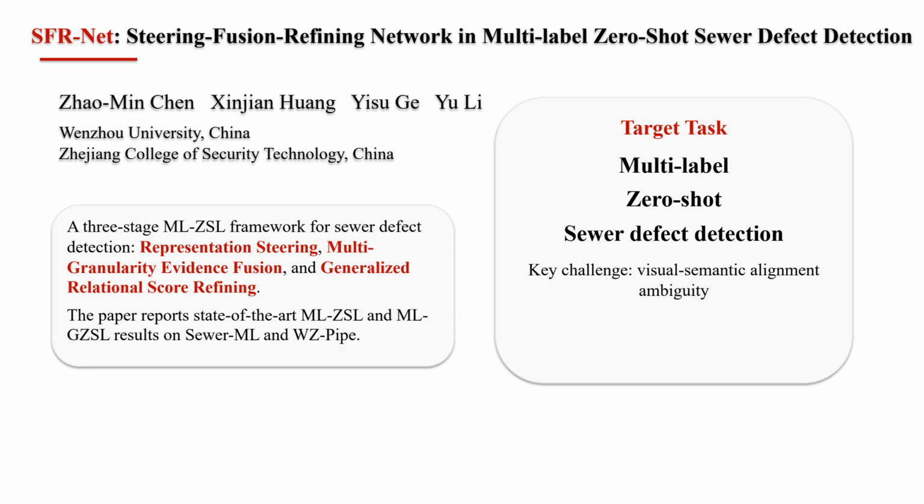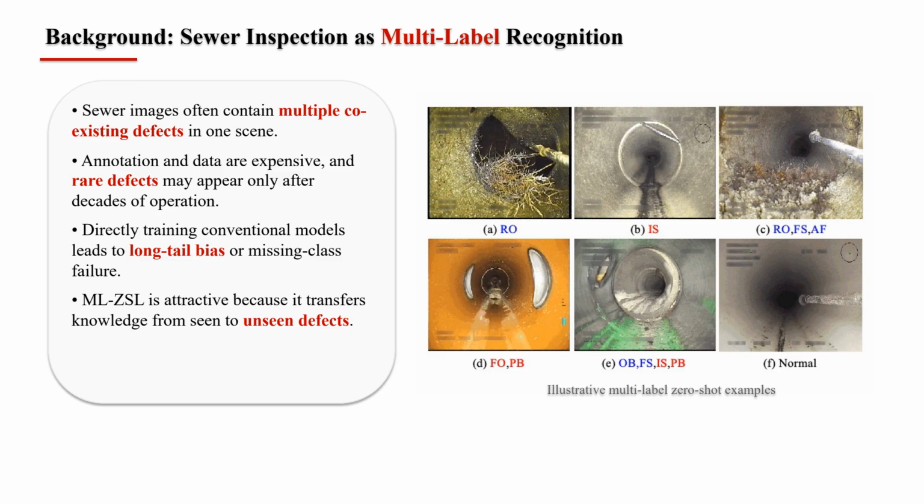This presentation introduces SFR-Net, a steering fusion refining network designed for multi-label zero-shot sewer defect detection. The paper addresses the realistic case where some defect categories have no training samples, yet the system must still recognize them. The core idea is to progressively reduce visual semantic ambiguity through representation steering, multi-granularity evidence fusion, and relational score refining. The paper formulates sewer inspection as a multi-label recognition problem because several defects may appear simultaneously in one image.